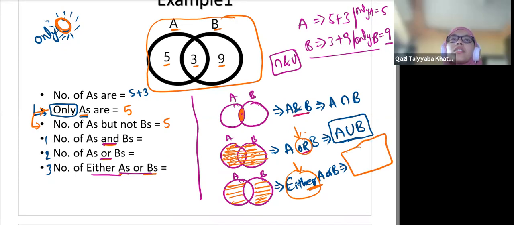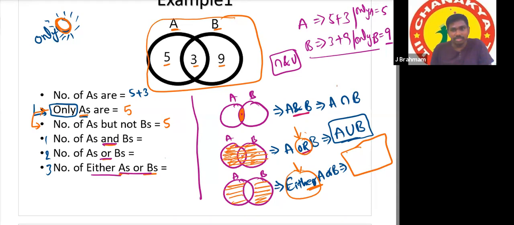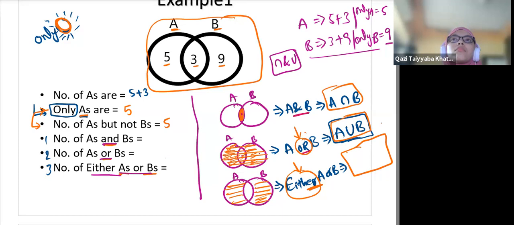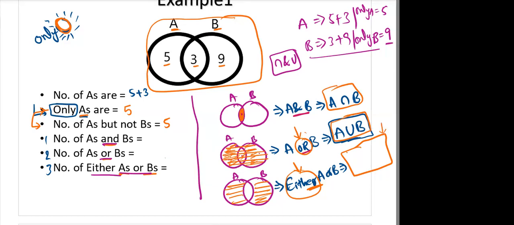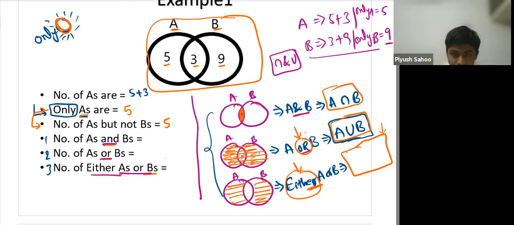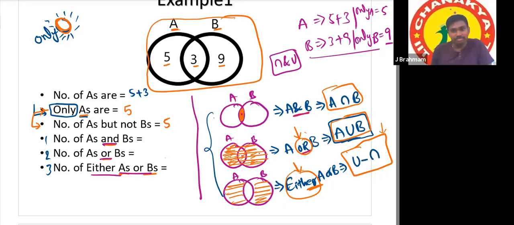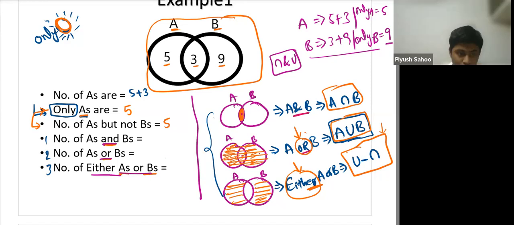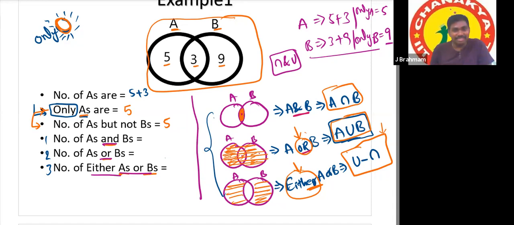Anybody tell what I can write here in this box? Compare these three diagrams. Can I say it is union minus intersection? Yes, sir. We are subtracting the intersection part from the union. It will give either-or.